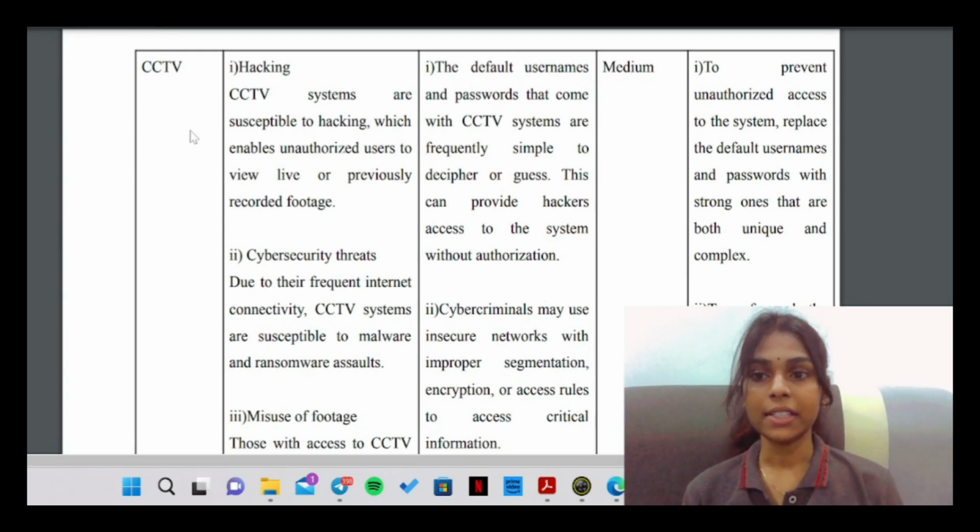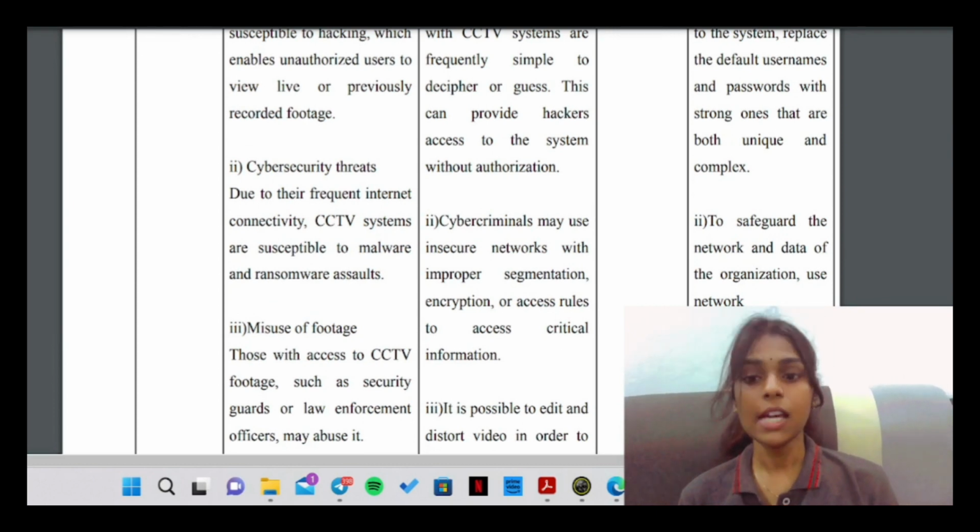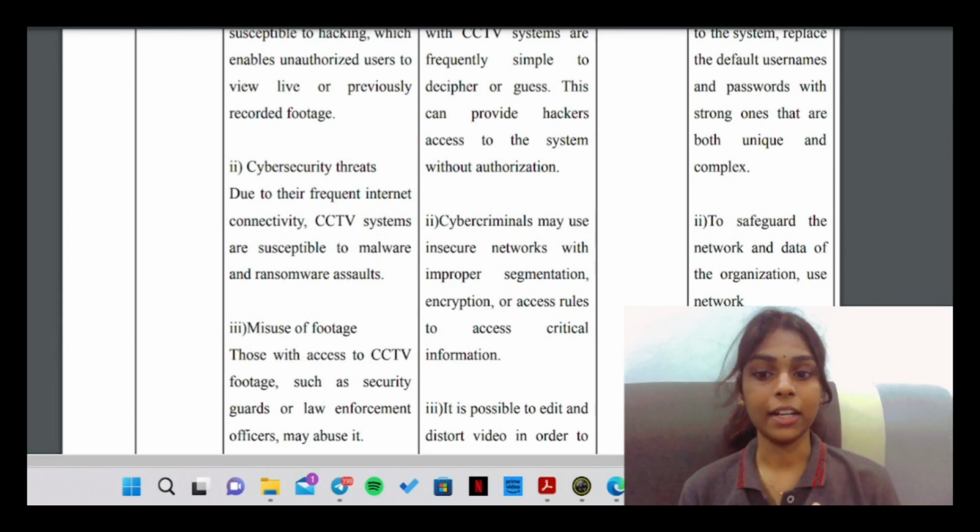Okay, the next asset is CCTV. The threat is hacking. CCTV systems are susceptible to hacking, which enables unauthorized users to view live or previously recorded footage. The next threat is cybersecurity threats. Due to their frequent internet connectivity, CCTV systems are susceptible to malware and ransomware assaults.